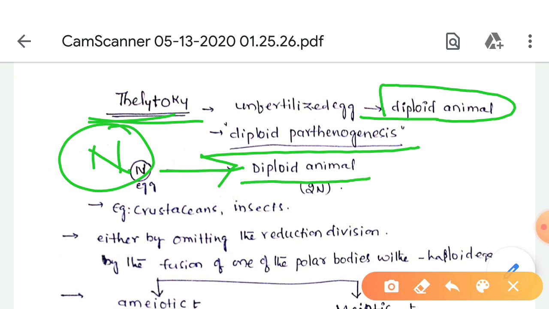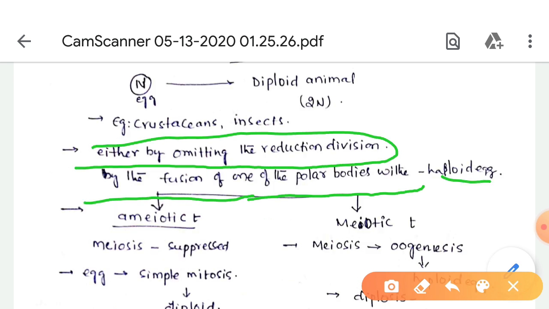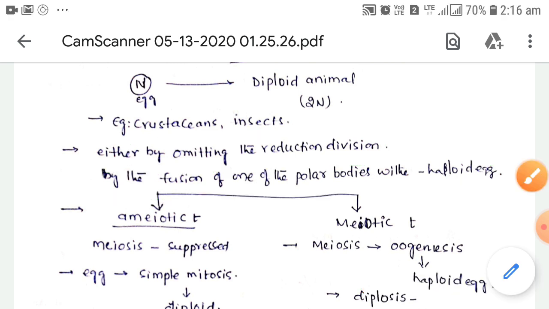We can see this in crustaceans and insects. The diploid condition is maintained either by omitting the reduction division or by the fusion of one of the polar bodies with the haploid egg. These two conditions may cause diploid parthenogenesis.